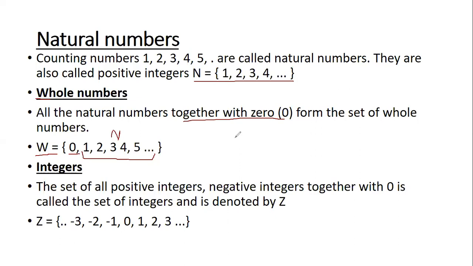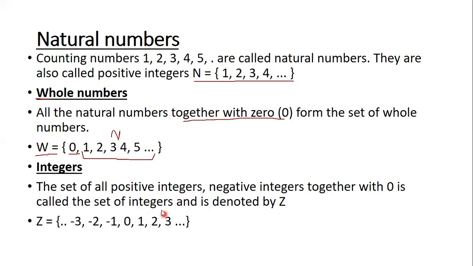Okay, so let's go on to the third definition. The third definition is integers. Now integers, let's read what are integers. The set of all positive integers, negative integers together with 0 is called a set of integers.